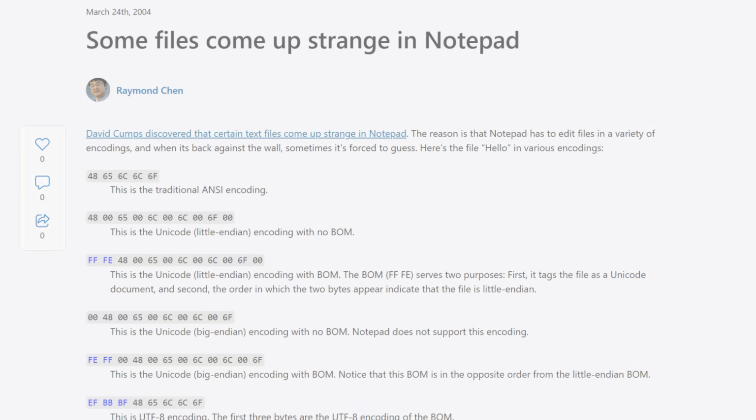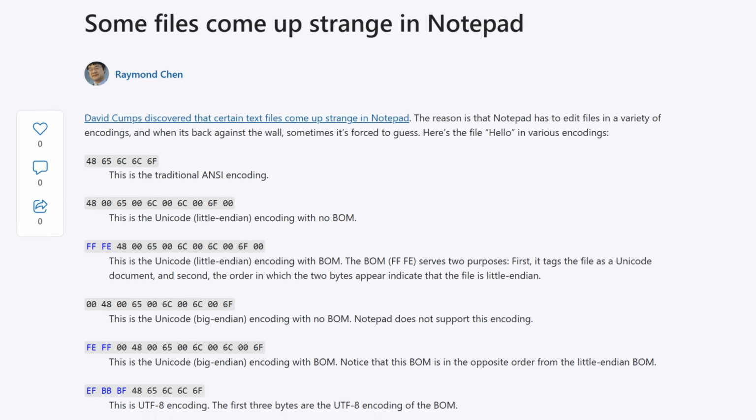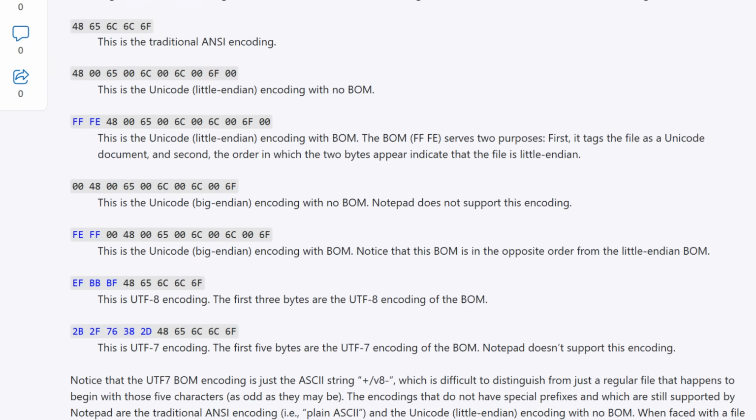On the 24th of March 2004, Microsoft developer Raymond Chen would publish a blog titled "Some Files Come Up Strange in Notepad" in response to David Crump's post, where he explains the various encodings.